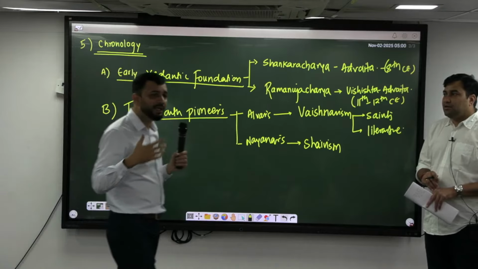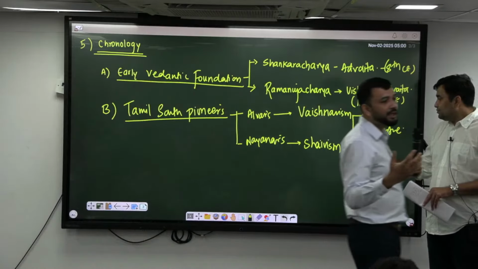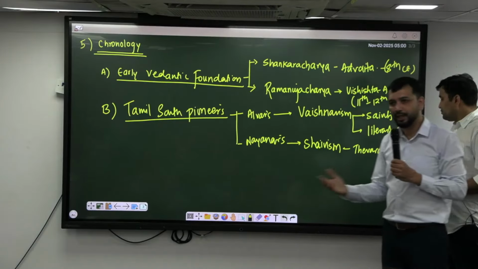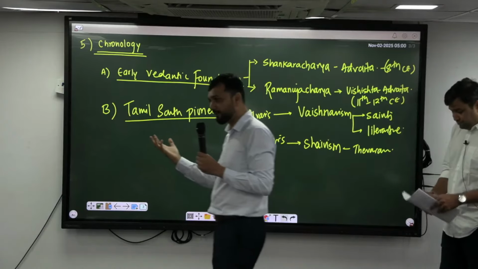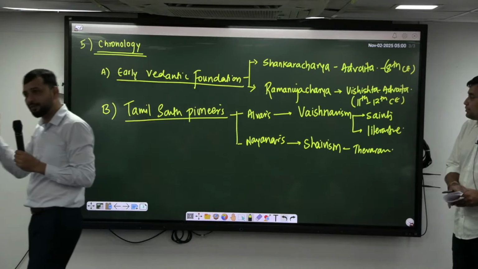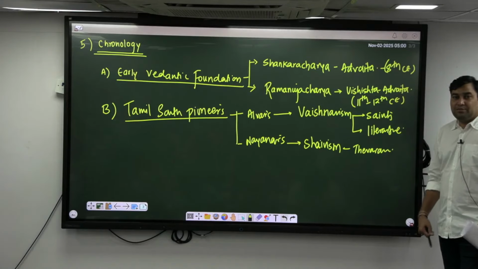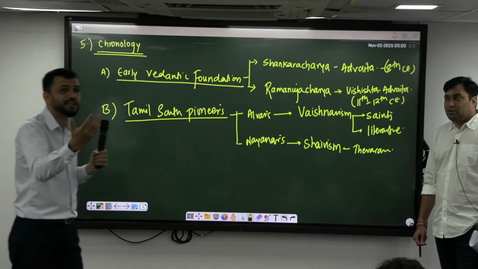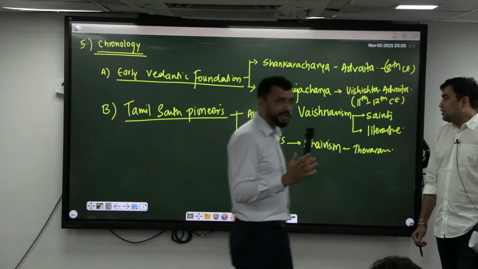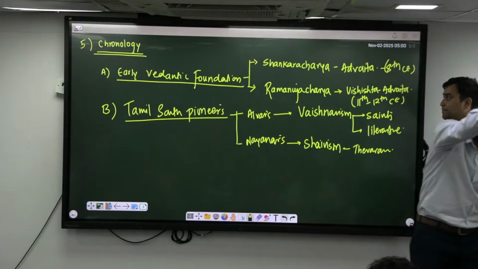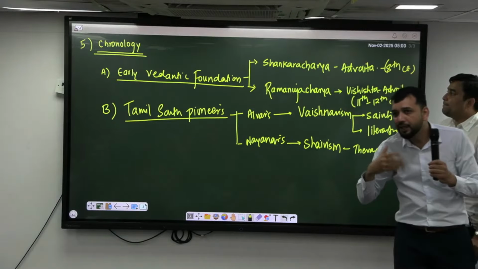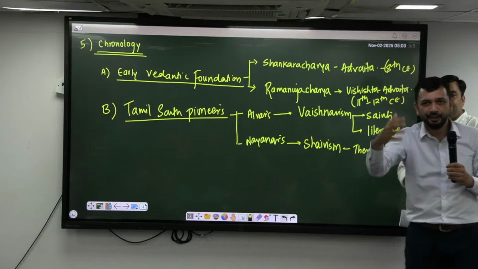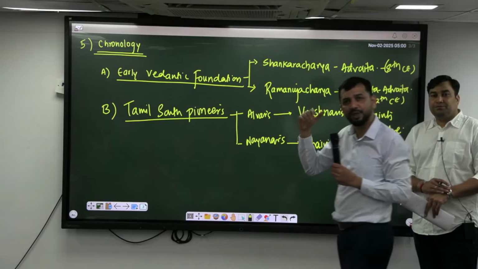For example, Akka Mahadevi connected with God through Vachanas. Mirabai through Kirtans. Lalleshwari through Vakhs. You should know the kind of poetry they had and the devotion they showed to God. Their chronology, the region they belong to, which God they were devoted to, and how they expressed their devotion. These are the various aspects you have to understand.